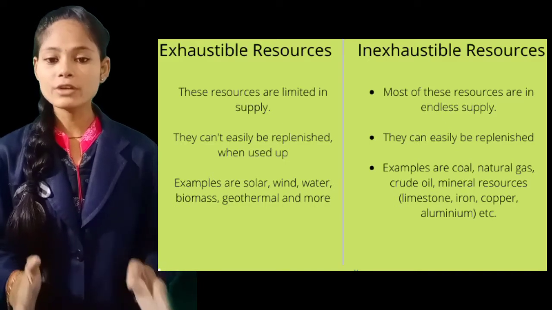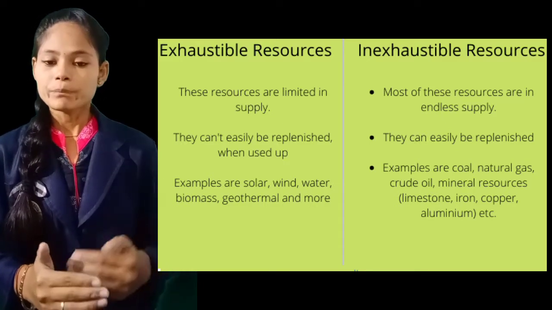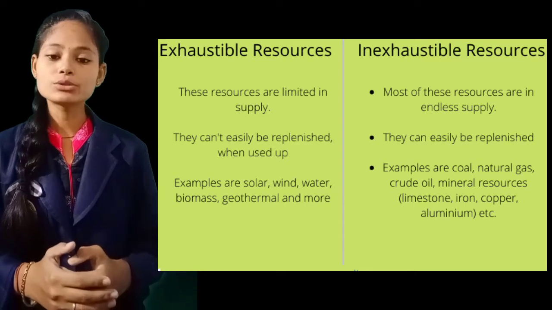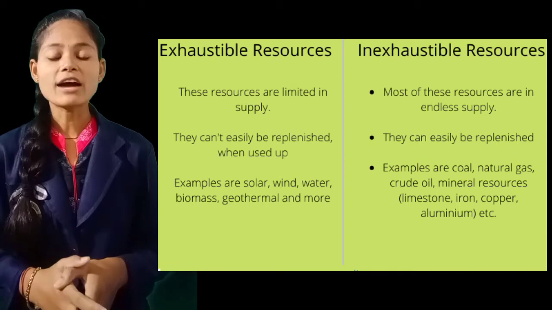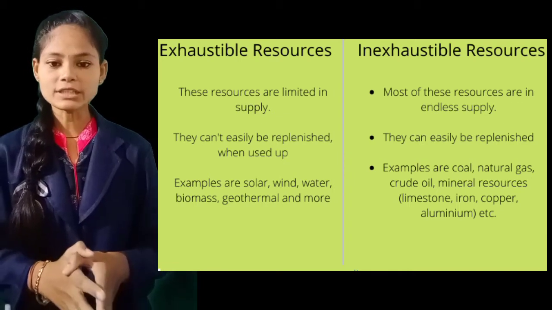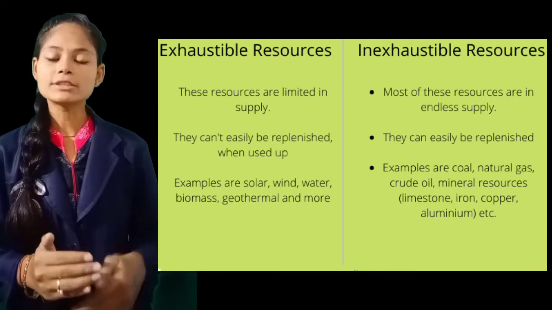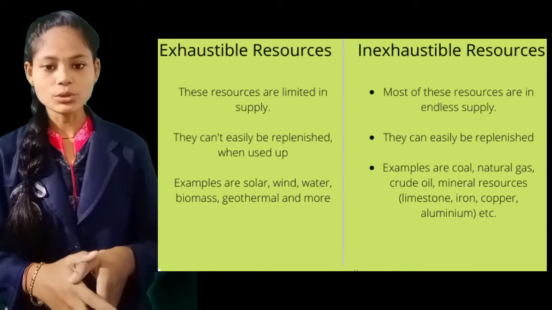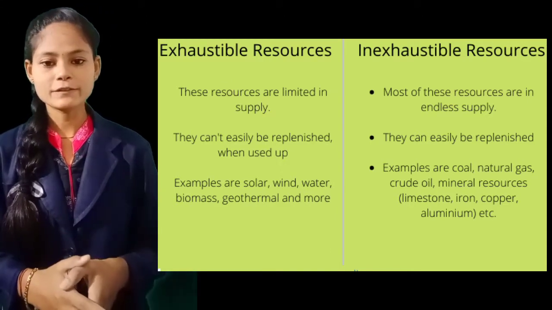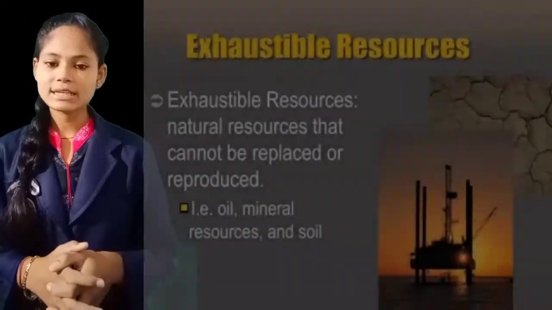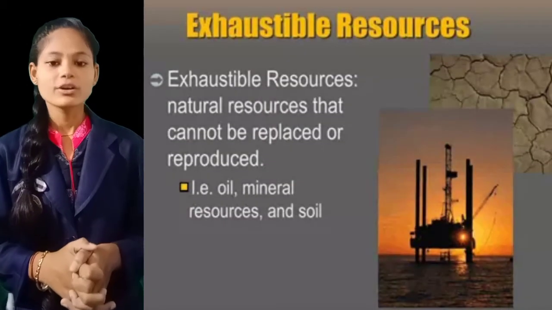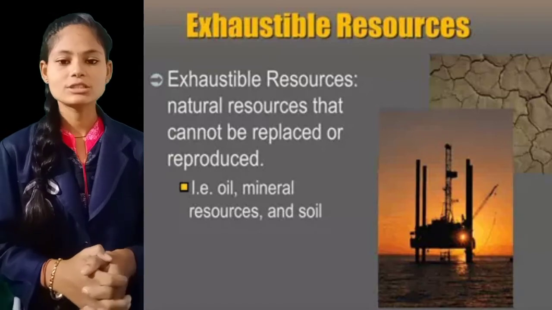We all think that we should use something in such a way that it will not be finished, and these things should also be utilized by the coming generation. So we have to utilize anything in such a way that we can preserve it for the future generation also, so that they can also take the benefit of such resources. So in this chapter we'll be seeing the various types of exhaustible natural resources.